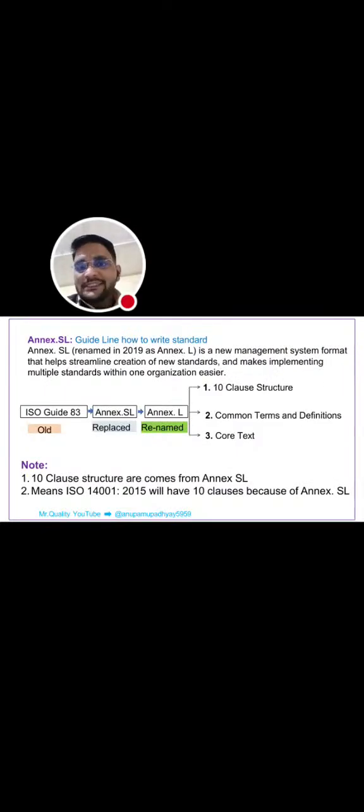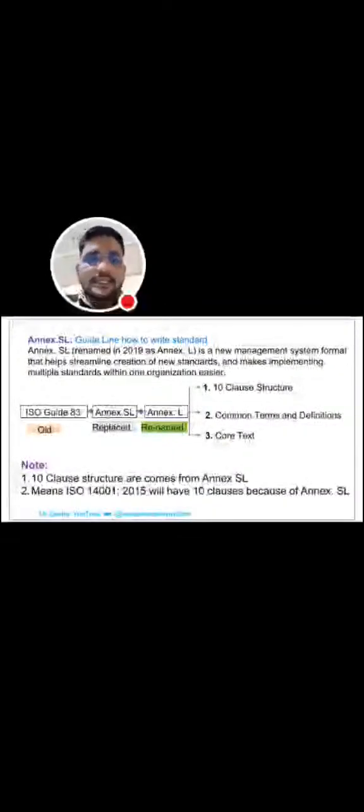Next is Annex SL, which is a guideline on how to write a standard. Annex SL's previous old name is ISO Guide 83. ISO Guide 83 is now replaced by Annex SL and renamed again as Annex L. Annex L means L is large, and Annex SL is structure large.